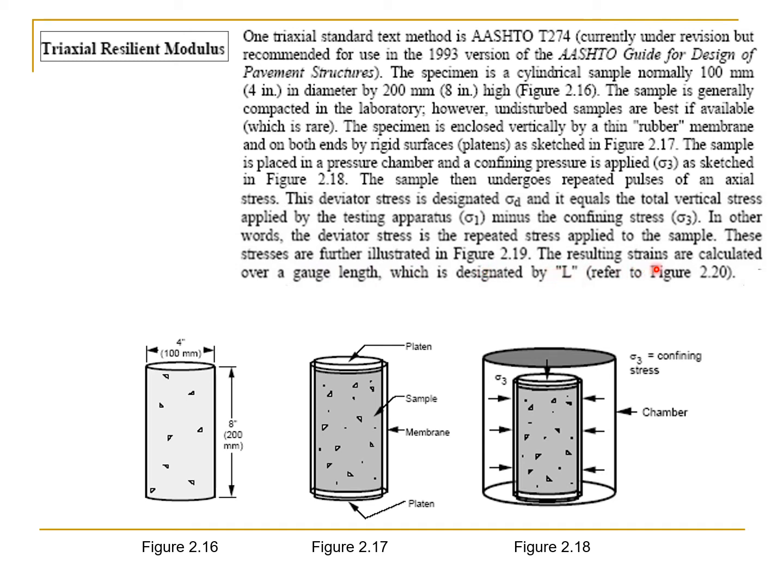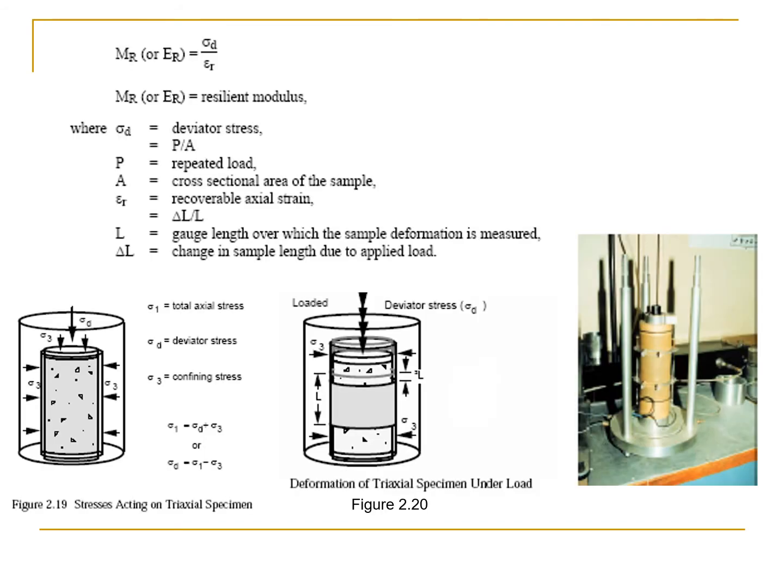The resulting strains are calculated over a gauge length which is designated by L, and you should be able to see it in figure 2.20 on the next slide. So the modulus of resilience is sigma d over epsilon, where M sub r is the resilient modulus, and sigma d is the deviator stress, P over A. But keep in mind that P here is the repeated load.